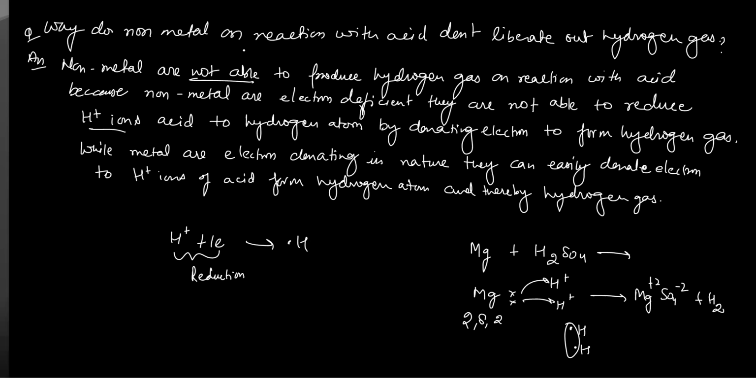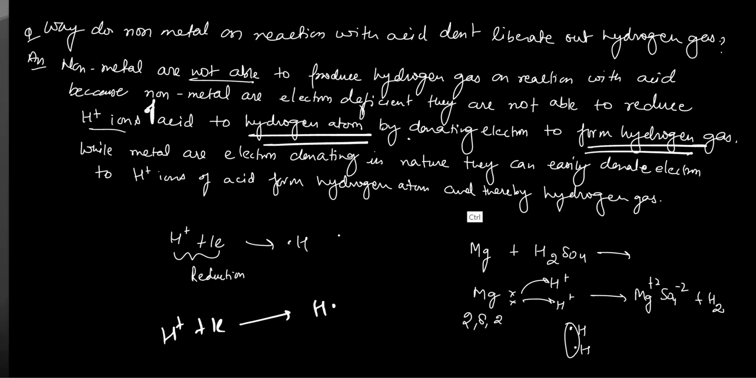Why do non-metals on reaction with acid not produce hydrogen gas? The simple answer is that non-metals are electron deficient. They are not able to reduce. Reduction means when H+ ions get 1 electron, they form hydrogen atoms. Addition of electron is reduction. So we will write: they are not able to reduce H+ ions of acids to hydrogen atoms by donating electrons to form hydrogen gas, the H2 molecule.